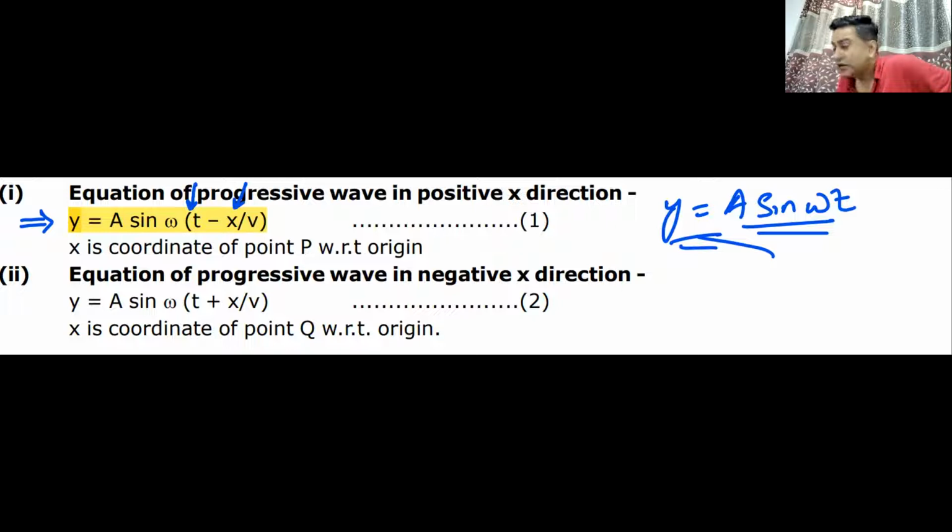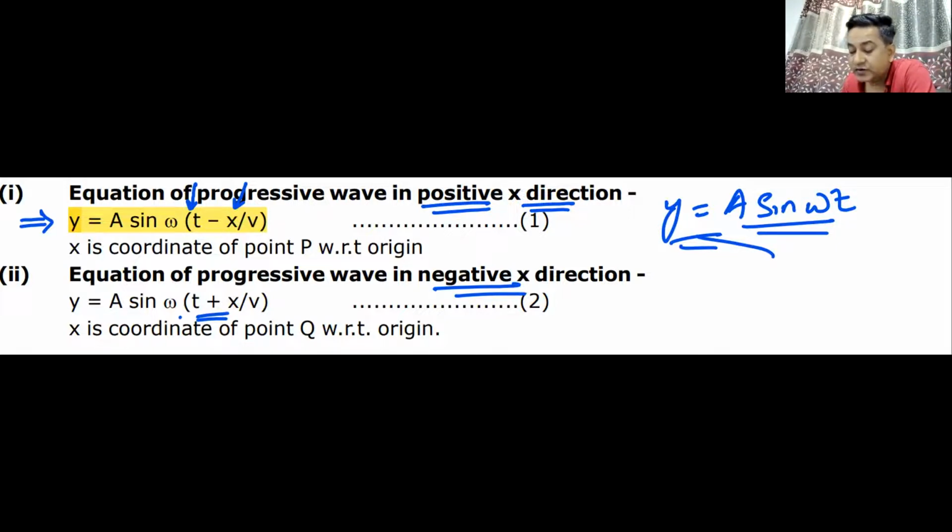X tells us where the particle is located, what its x coordinate is, and therefore y is equal to a sine omega t minus x by v becomes the equation of a wave in the positive x-axis. In the negative x-axis, the minus sign gets replaced by a plus sign.